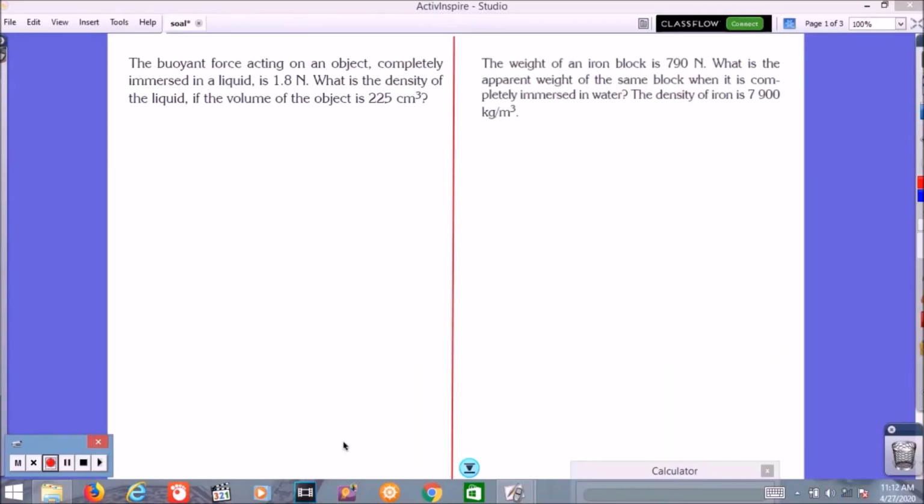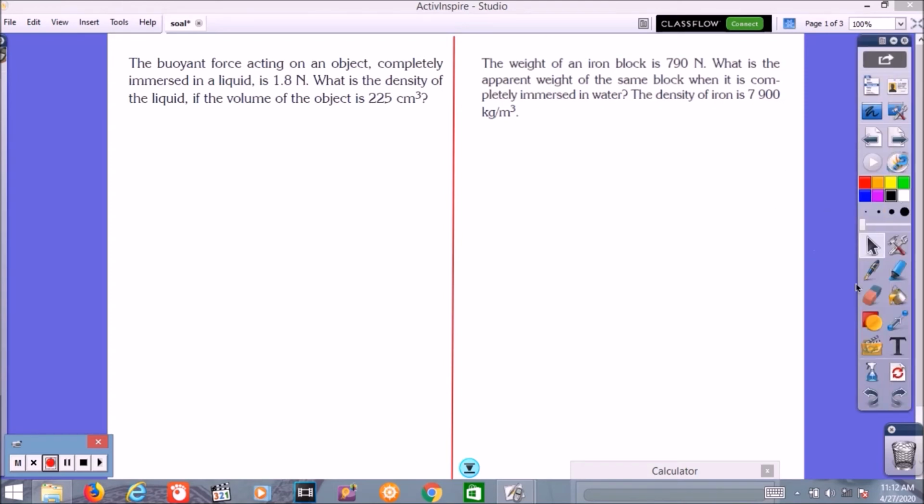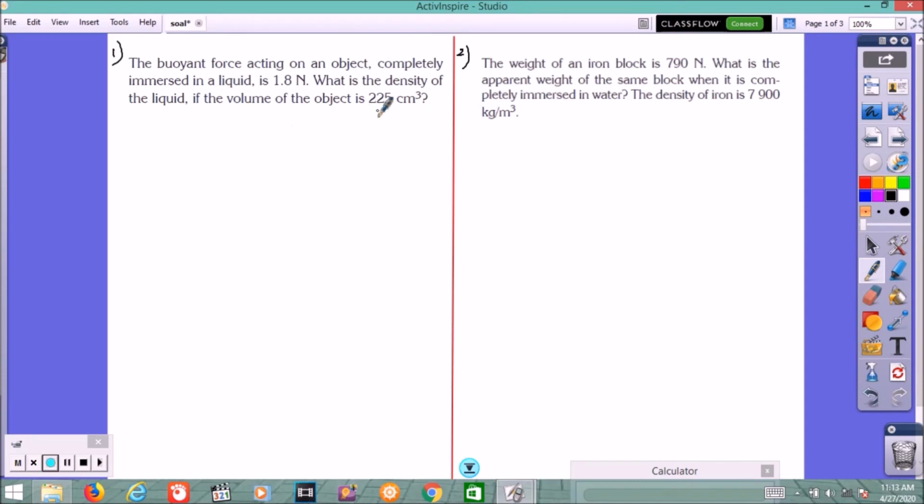Okay, let's continue with solving problems regarding the Archimedes principle. Number 1, the buoyant force acting on an object completely immersed in a liquid is 1.8 Newton. What is the density of the liquid if the volume of the object is 225 cm3?